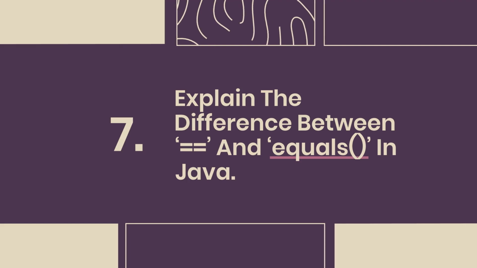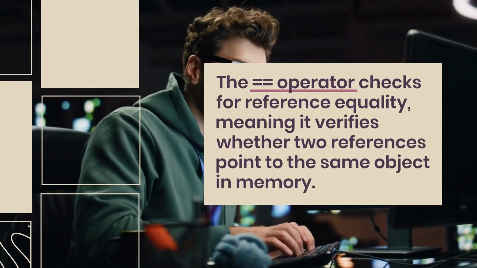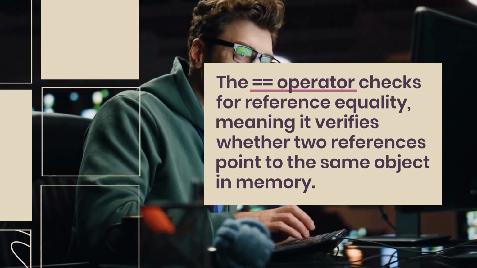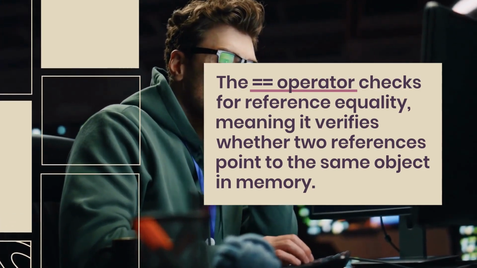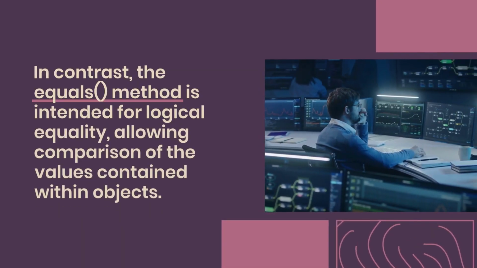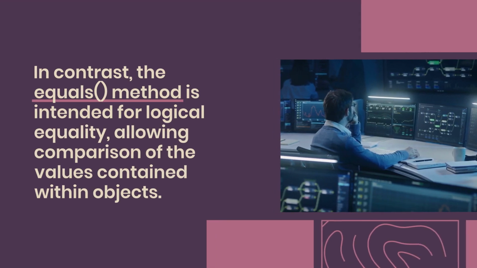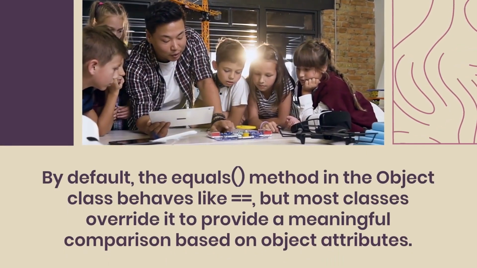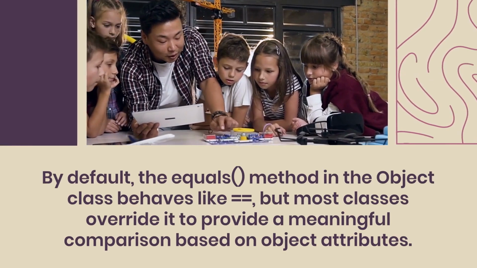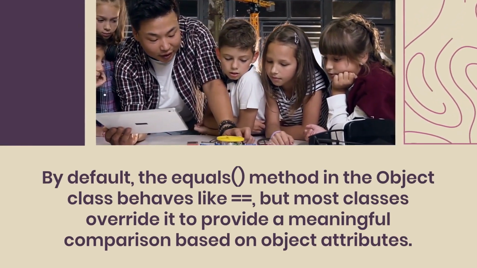7. Explain the difference between == and equals. In Java, the == operator checks for reference equality, meaning it verifies whether two references point to the same object in memory. In contrast, the equals method is intended for logical equality, allowing comparison of the values contained within objects. By default, the equals method in the Object class behaves like ==, but most classes override it to provide a meaningful comparison based on object attributes.